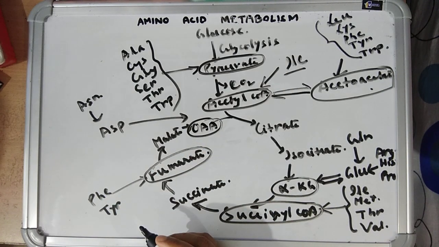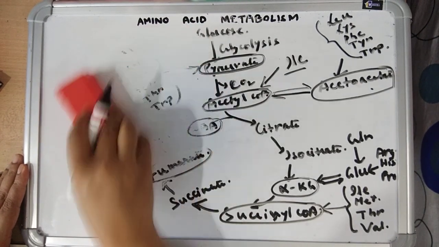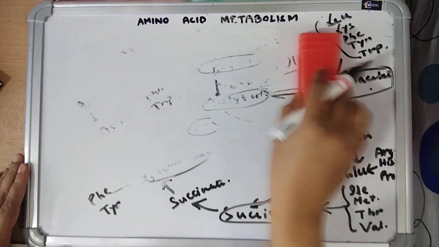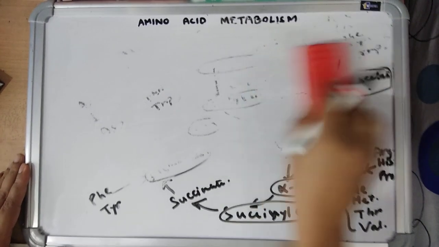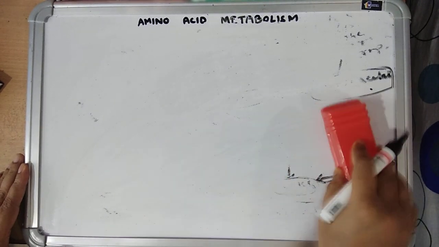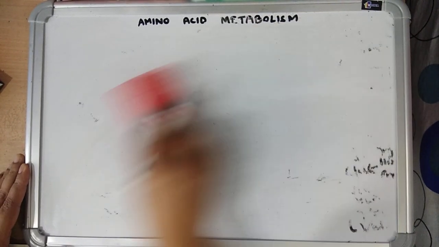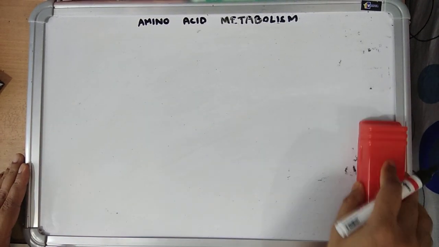So these are the intermediates to which the amino acids are converted and they enter the glycolysis or TCA cycle to form glucose or ketone bodies or fatty acids, or they can be completely oxidized into carbon dioxide and water.